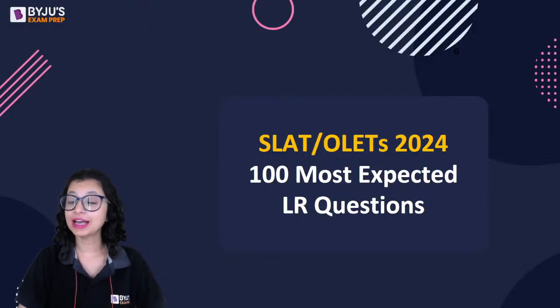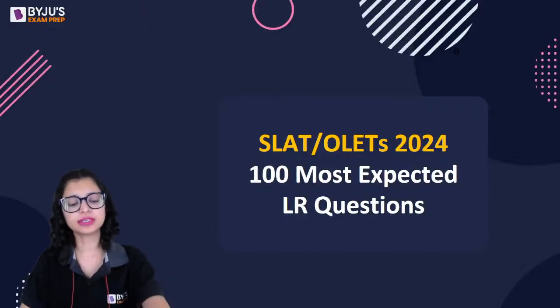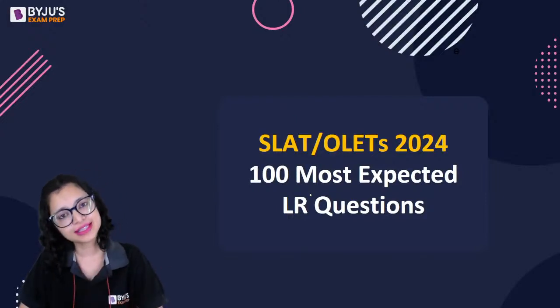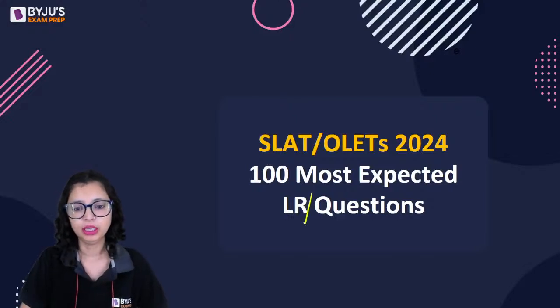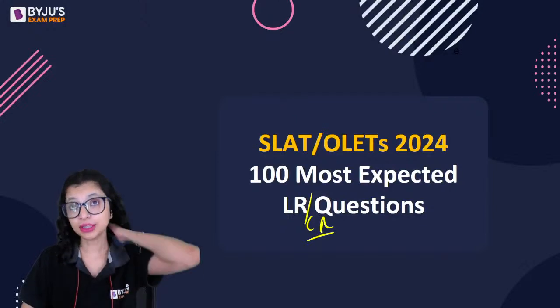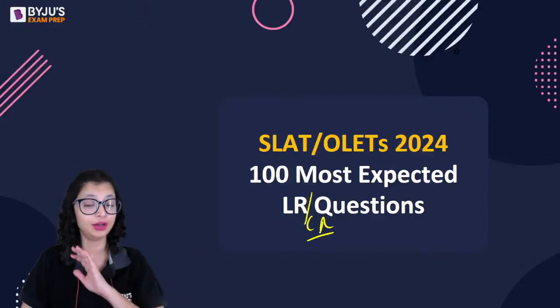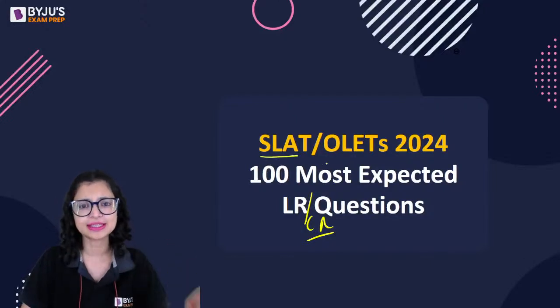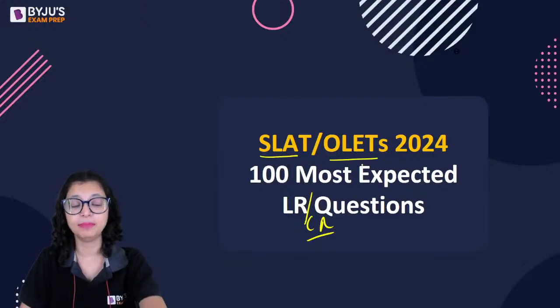If you are targeting SLAT or for that matter of fact, any other law entrance exam, you have to attend this session, because I'm going to be picking up a set of LR questions, basically critical reasoning if I may call them. LR का independent section आता है in SLAT और critical reasoning भी उसी के अंदर आता है, AR और LR दोनों में. So we're going to be picking up some critical reasoning questions, and the topic today is something that a lot of people get confused with a lot. So I will tell you what the topic is, but if you're targeting SLAT or any other law entrance exam, you have to attend the session to the T.